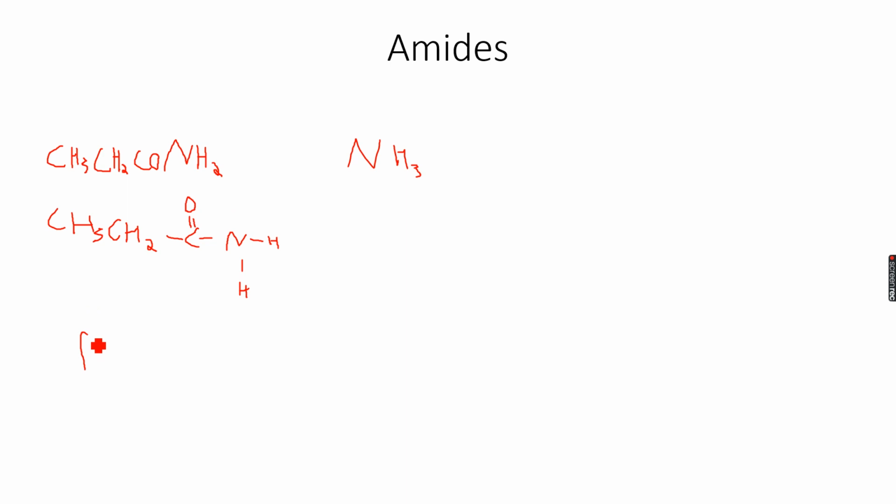So this is called propanamide because there are three carbon atoms. It's called propanamide, and it's a monosubstituted amide, because only one hydrogen has been substituted. And then we have a disubstituted amide, which we did. So CH3CH2CONHCH2CH3 or whatever it is.